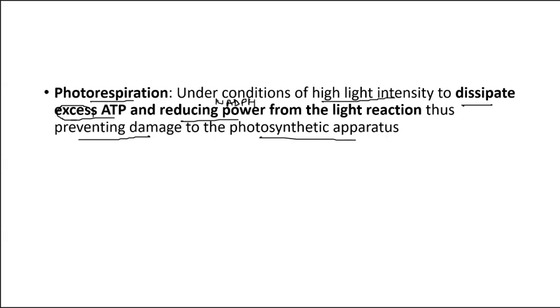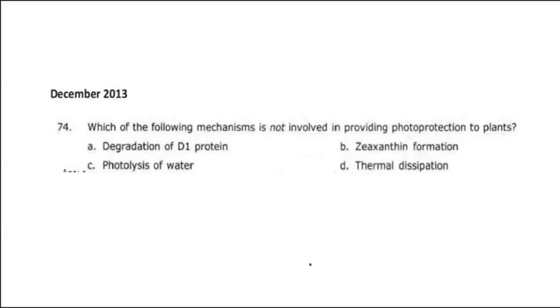Here, to solve some questions and answers. Which of the following mechanisms is not involved in providing photoprotection to plants? Zeaxanthin formation, yes, it provides; in high light condition, zeaxanthin is formed. Degradation of D1 protein, yes. Thermal dissipation means releasing energy as heat, yes. But photolysis of water we did not see. So this is the correct answer because it is not involved.